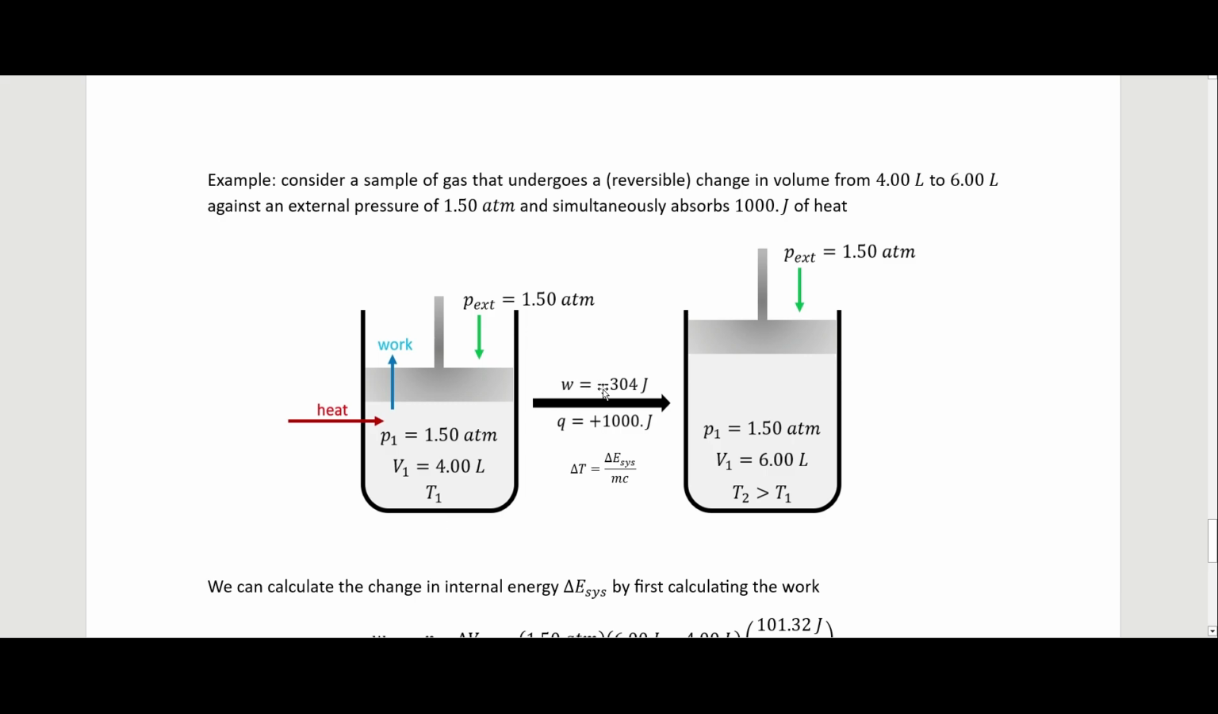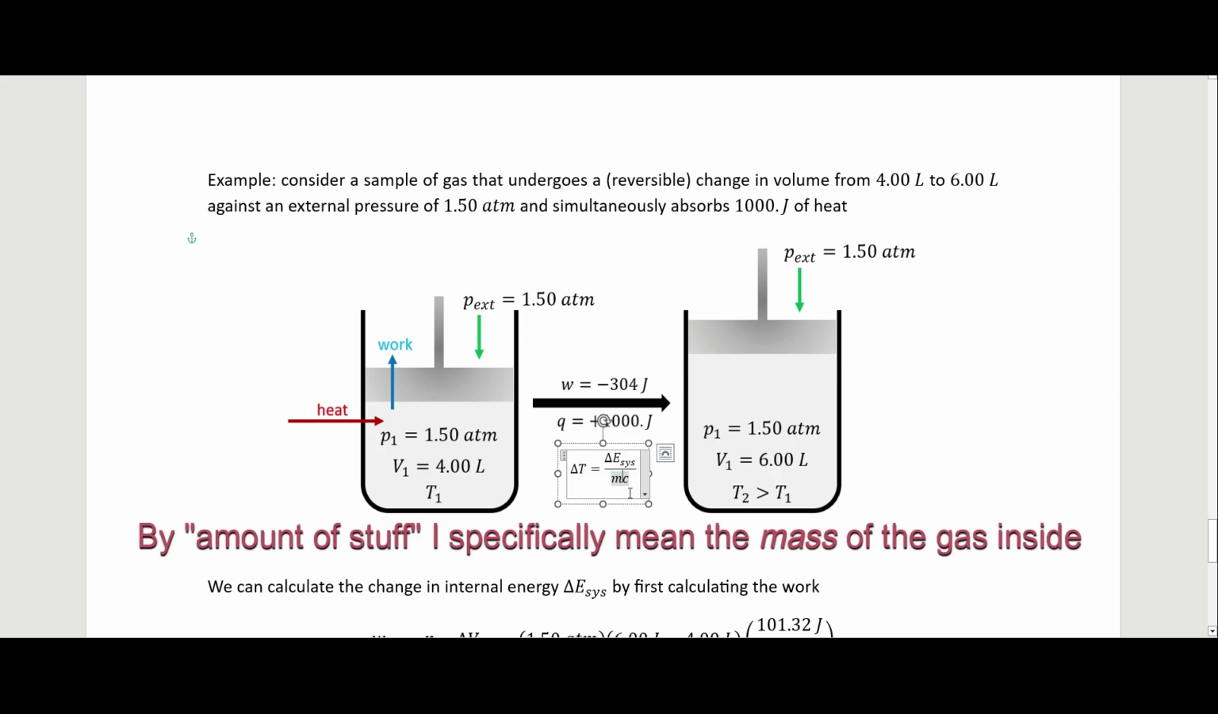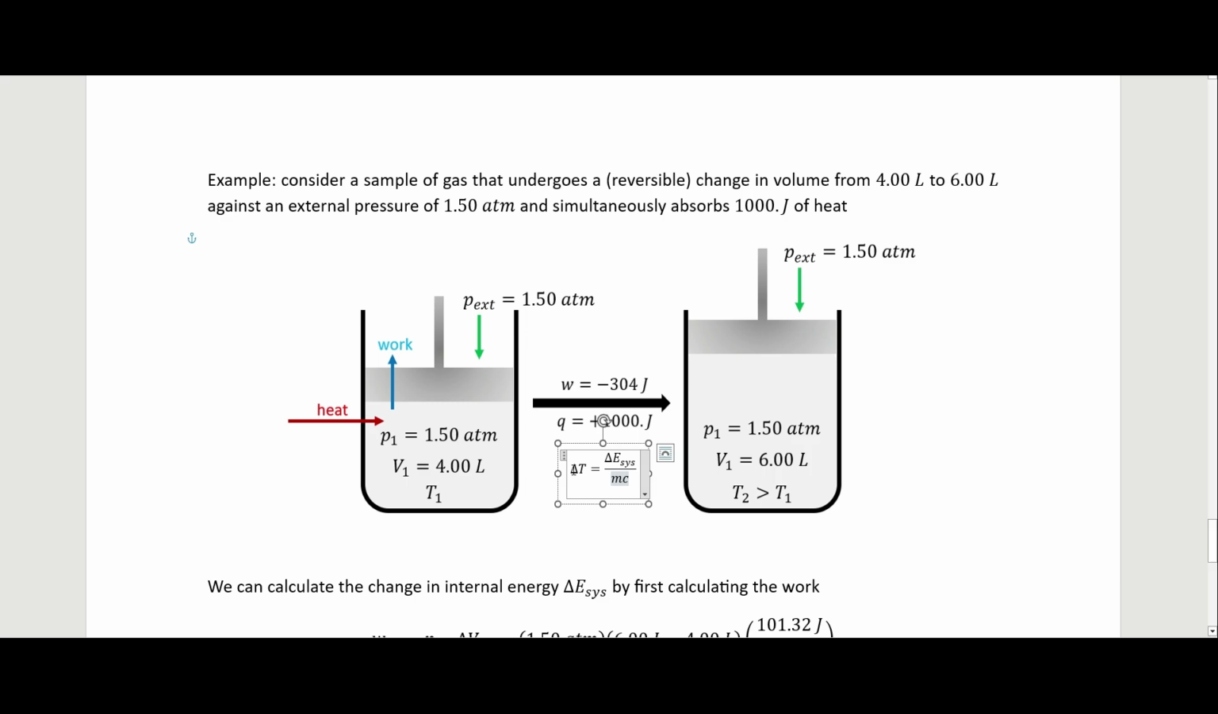After we lose energy through work and gain it through heat, we end up, again, because this is reversible, the pressure stays the same and the volume increases, and the temperature at time T2 would be greater than the temperature at time T1. And the increase in temperature would be based on this, where we have the change in internal energy for the system over the amount of stuff times the specific heat of the gas that's inside of it.